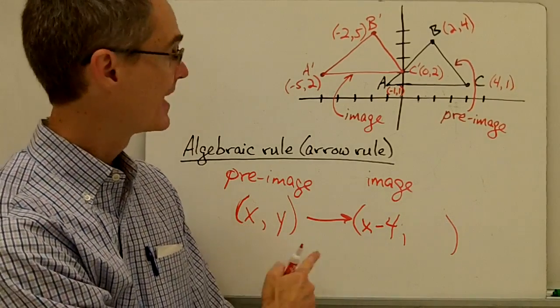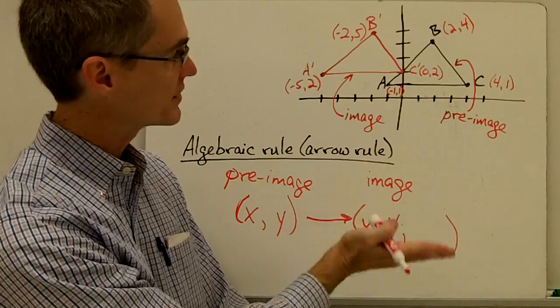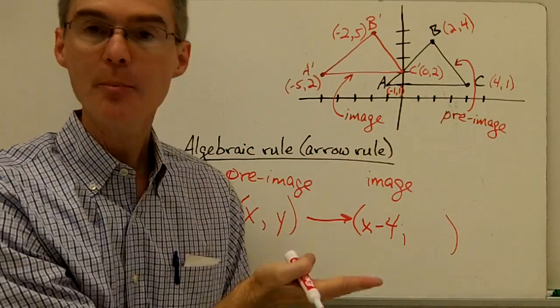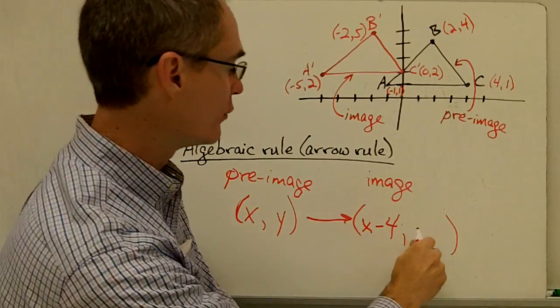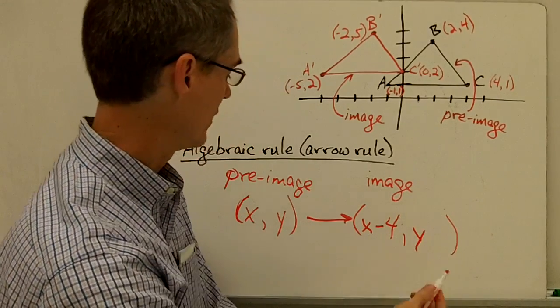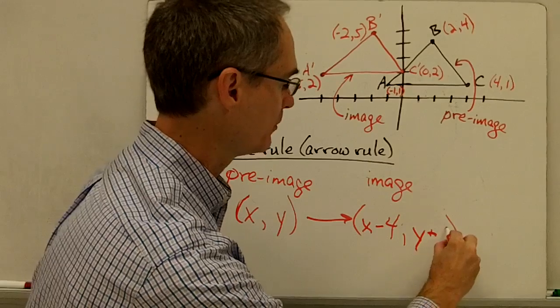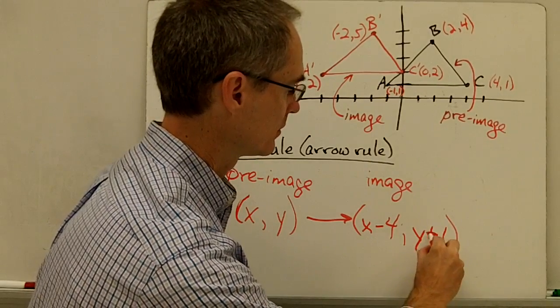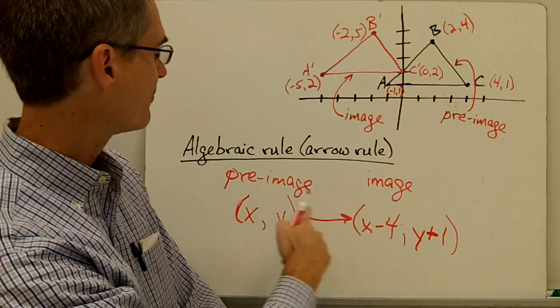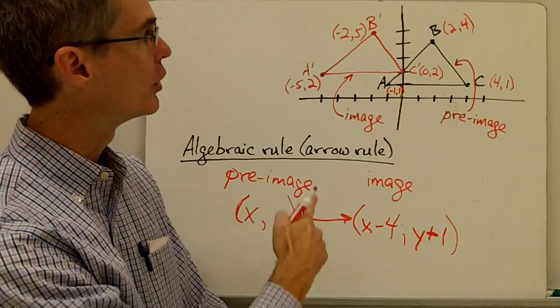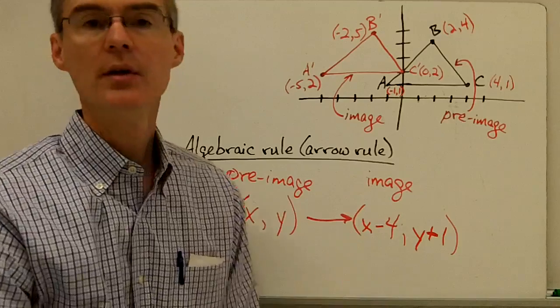coordinates of my pre-image. Since my y coordinates, since I'm moving all of my coordinates up 1 unit, that means I'm adding 1 to each one of the y coordinates of my pre-image. So y plus 1, and that represents what I do to the y coordinates. So here I have my algebraic rule or my arrow rule, which describes this translation.